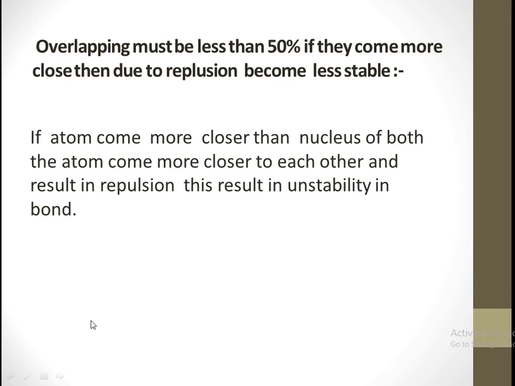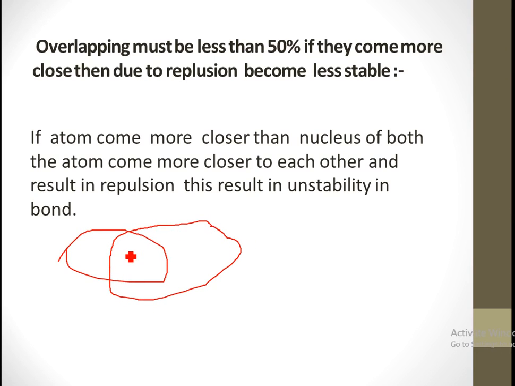Now talk about the overlapping. How much overlapping should be there? Overlapping must be less than 50%. If they come too close, then repulsion will happen. Suppose two atoms overlap a lot, don't go with my drawing, it is very bad, I know. Then their nuclei will come closer to each other.